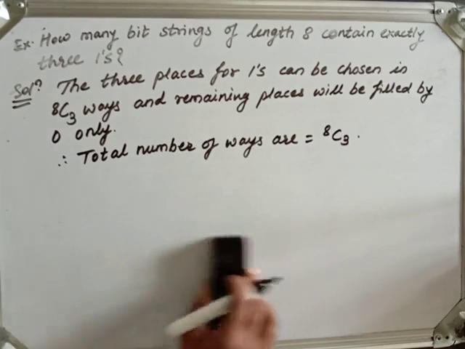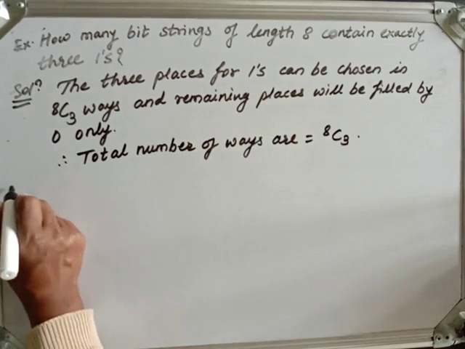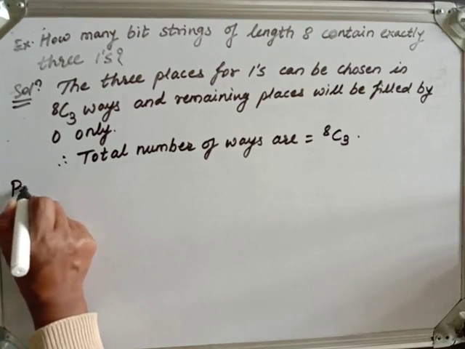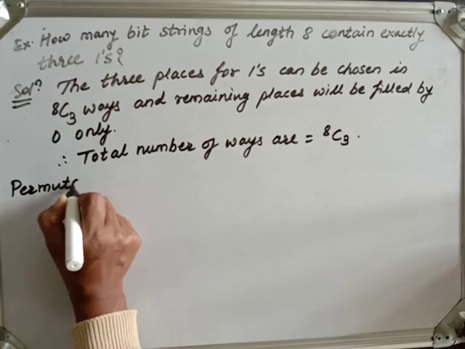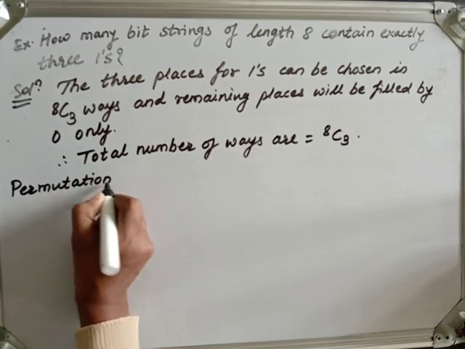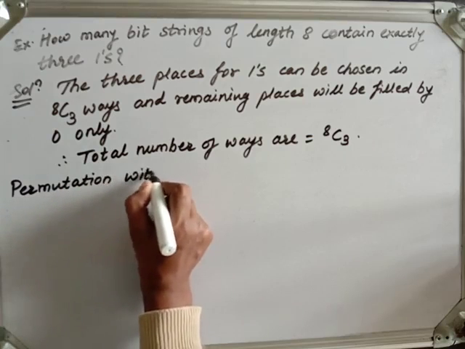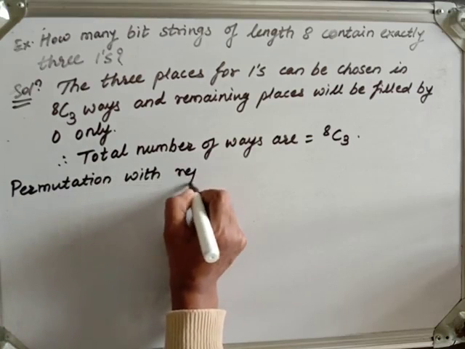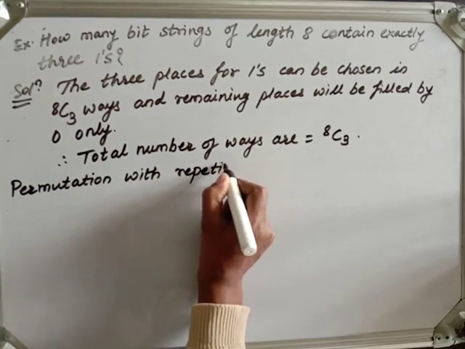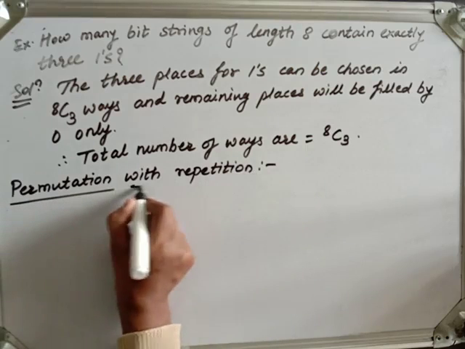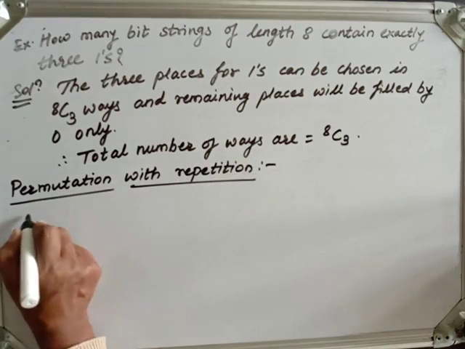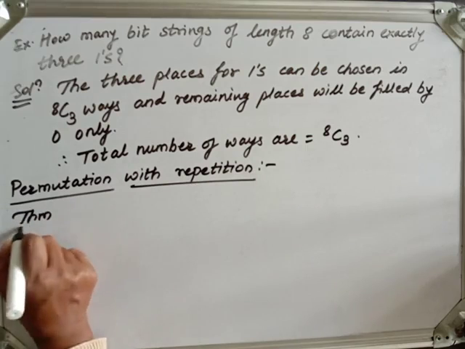Fine. So there is a small theorem. Before that, let us write down the heading: permutation with repetition. Whatever I say is the same thing given in that theorem. It is just a statement, and we have to use that theorem while solving the examples. So what does the theorem say?